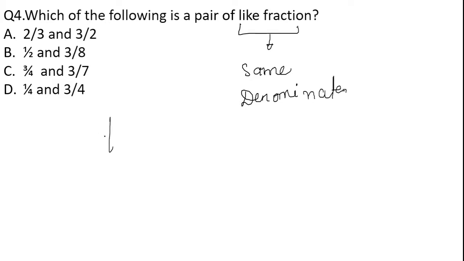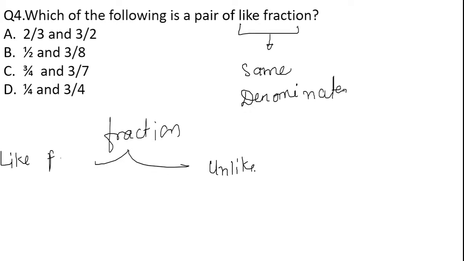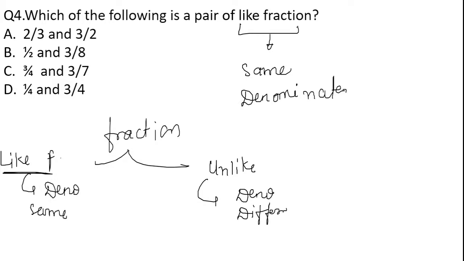Fractions are divided into two types: like fractions and unlike fractions. In like fractions, the denominators are the same. In unlike fractions, the denominators are different. Please make note of it.